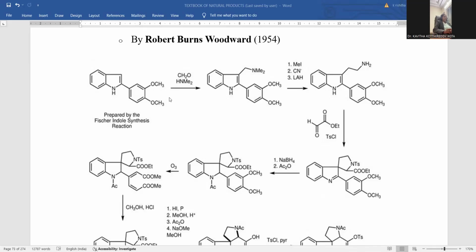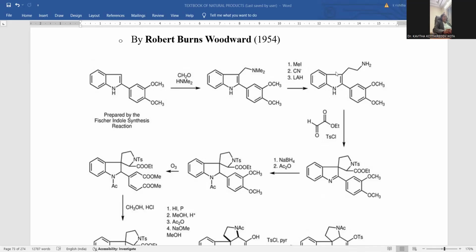This kind of methodology resembles the Fischer-indole synthesis, right? So here this CH2NMe2 will be originated. Here methylation is taking place. So this methylation is carried out, later on the nitrile group is introduced, and lithium aluminium hydride is also operated. So with that, what happens?